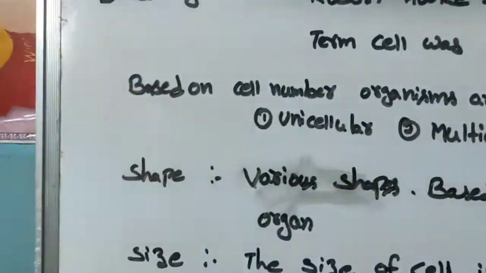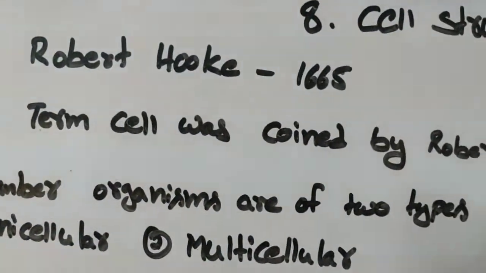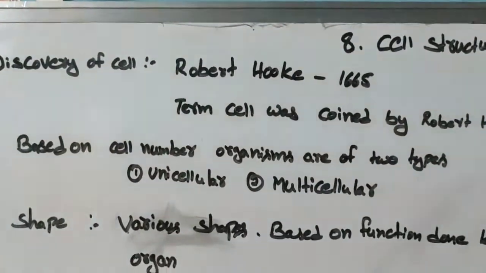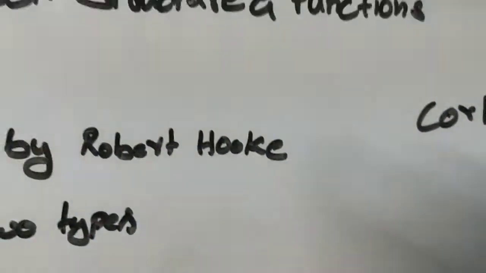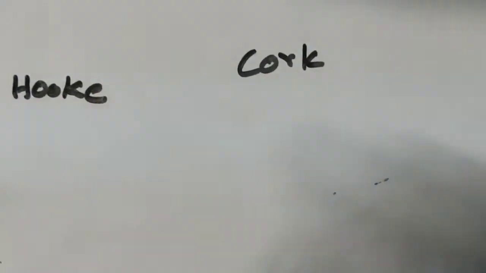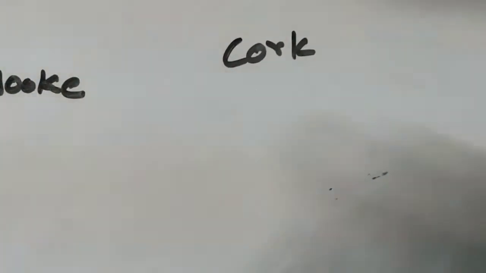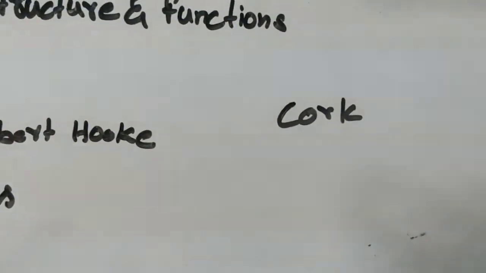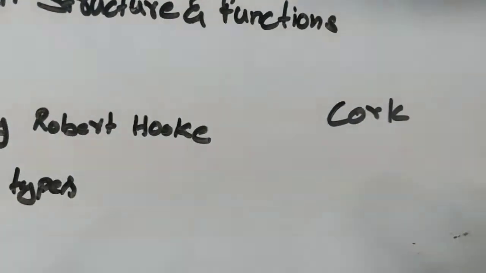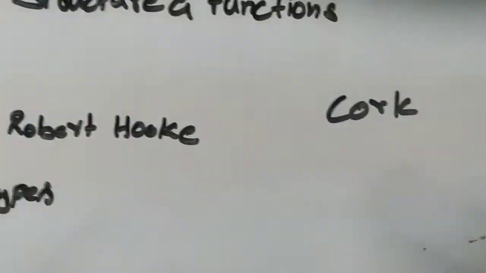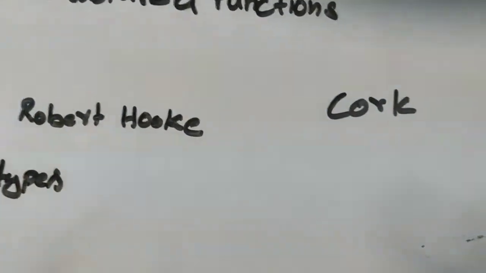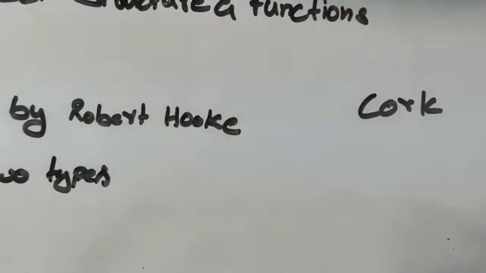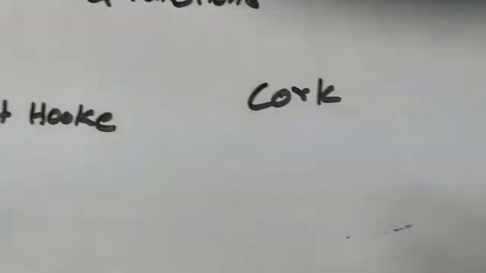How he coined it: first he observed the cell in the cork of the plant. So what is the cork of a plant? We all know the stem is the softest part, and when the plant grows into a tree, the soft stem becomes hard and is covered by a hard layer. That part is known as cork.